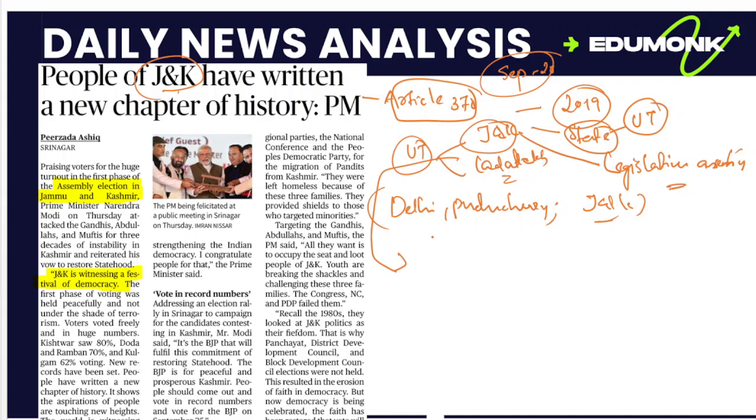This kind of change, from a state to a union territory, happened under Article 3 of the Constitution, which deals with the formation of new states and alteration of areas.